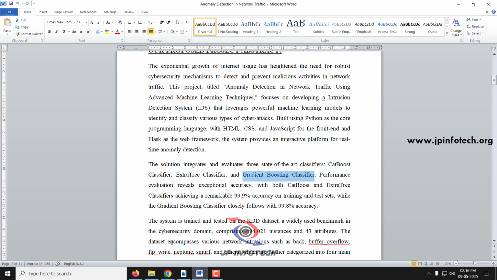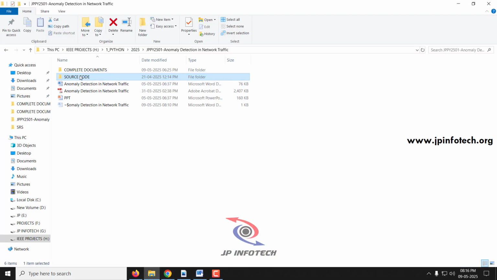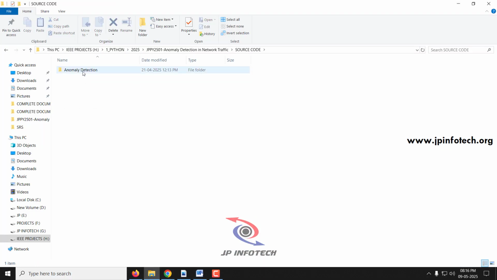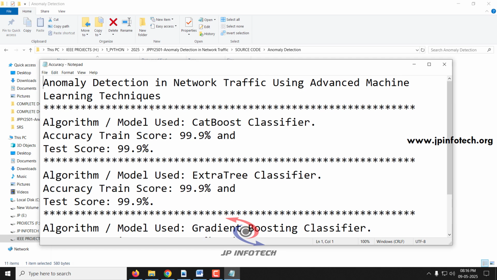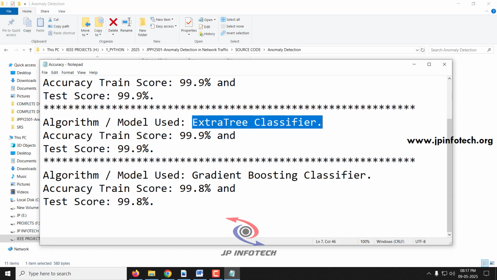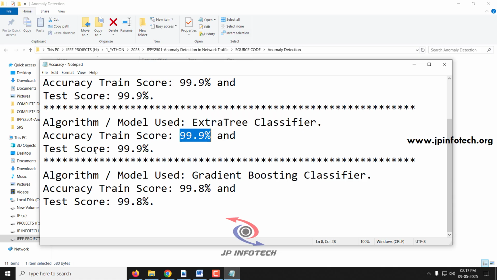Now let us see the accuracies that we have achieved for each model. For the CatBoost classifier, we have achieved a train score of 99.9% and a test score of 99.9%. For the ExtraTrees classifier, we have achieved the same train score of 99.9% and test score of 99.9%.